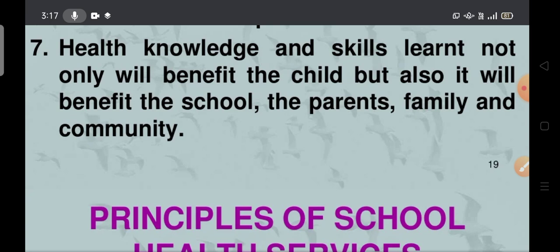The importance of health knowledge and skills benefits the child, the school, parents, family, and community.